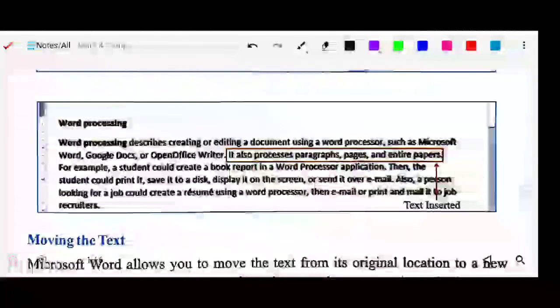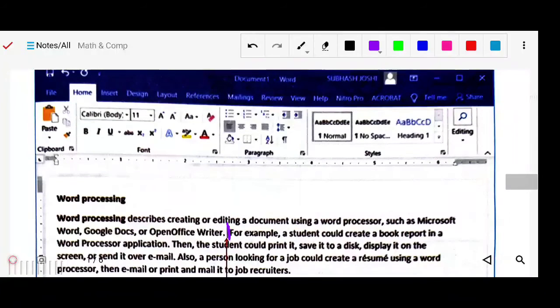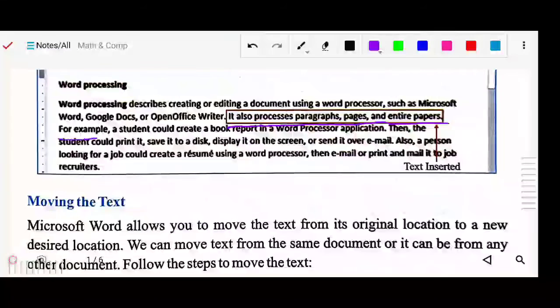Suppose this also processes paragraphs, pages and entire pages. Once you write this sentence here, you can see it is already inserted and already wrapped. Earlier, you can compare, for example a student was there, now you can see "for example student" is here. Why? Because this full sentence takes this much size.